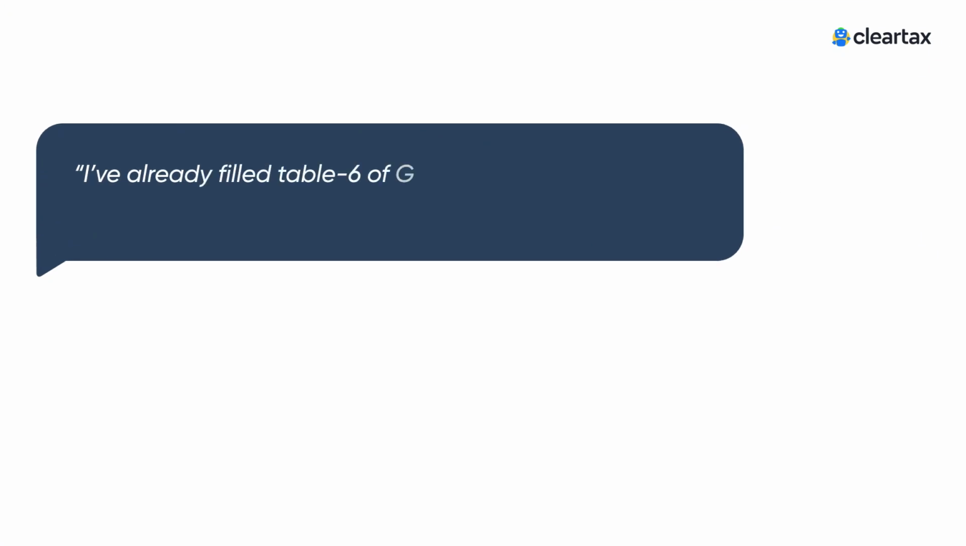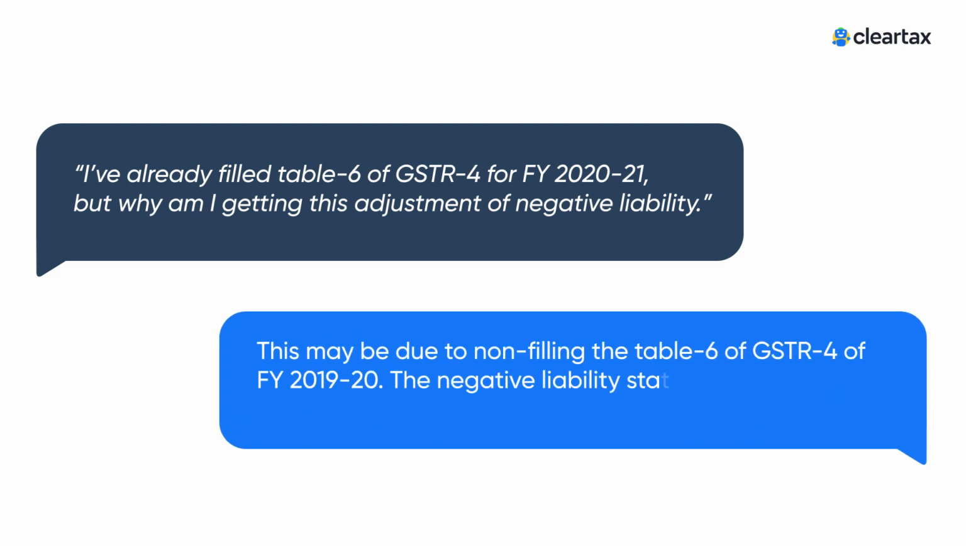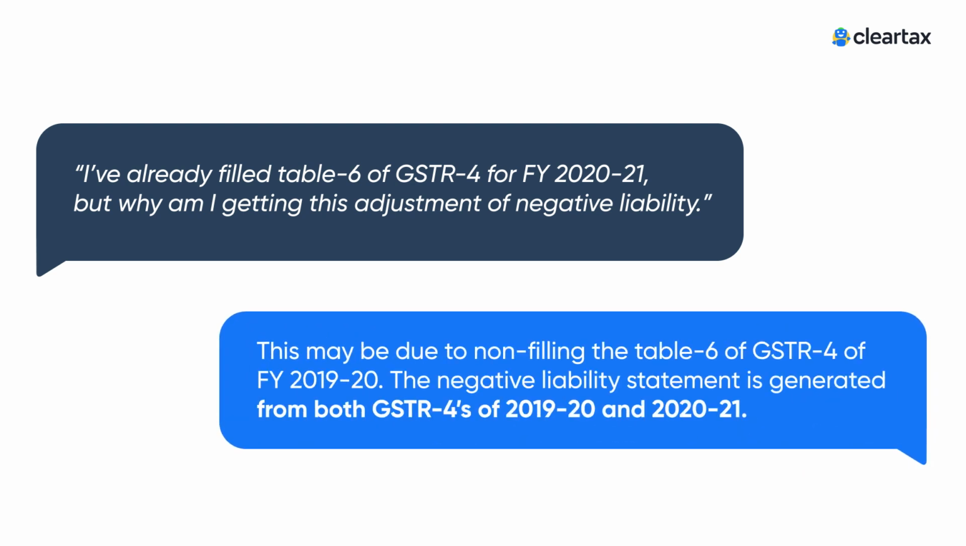Few taxpayers may have a doubt like, I have already filled Table 6 while filing GSTR 4 for the financial year 2021, then why am I getting negative liability in my CMP 08? The reason could be that you might not have filled Table 6 of GSTR 4 related to financial year 1920. Yes, you heard me right. The negative liability statement is considering GSTR 4s of both financial years 2019-20 and 2021.